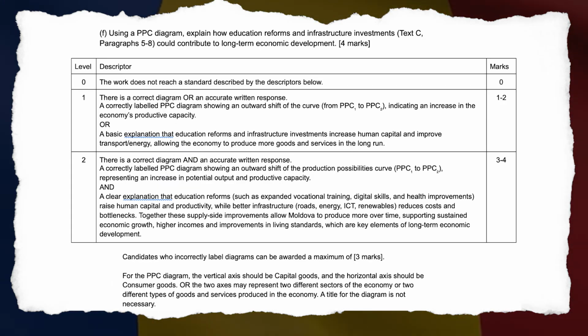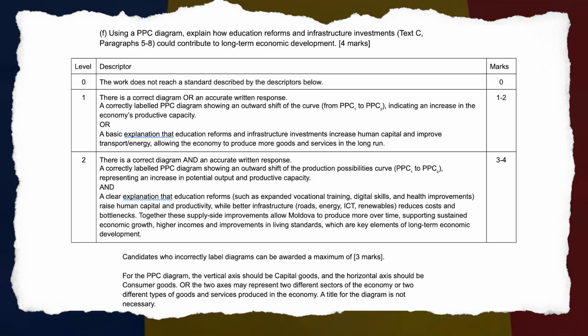F. Using a PPC diagram, explain how education reforms and infrastructure investments, text C, paragraphs 5 to 8, could contribute to long-term economic development. 4 marks. Level 1. A correctly labeled PPC diagram showing an outward shift of the curve from PPC1 to PPC2, indicating an increase in the economy's productive capacity.